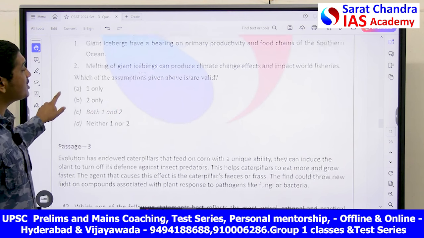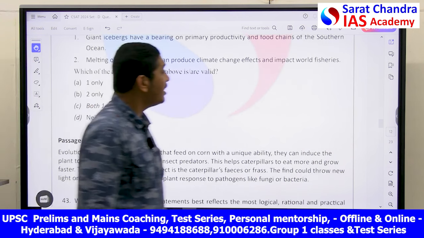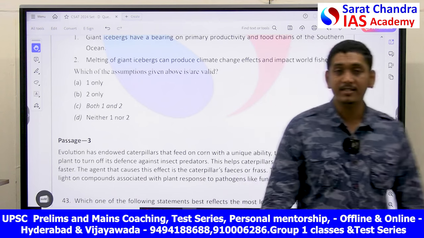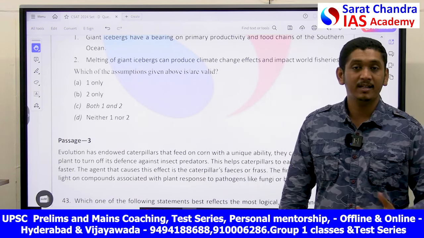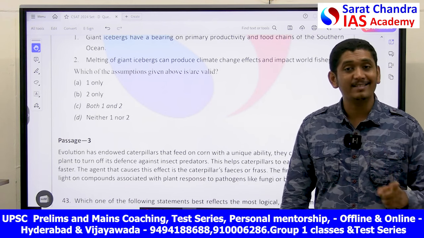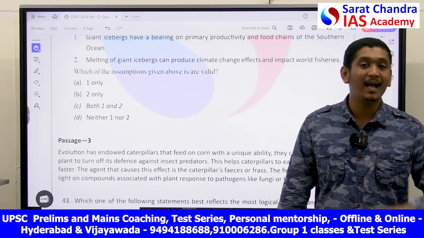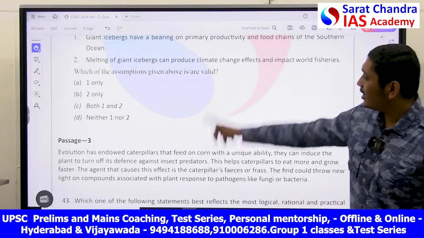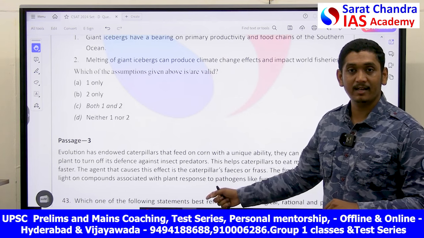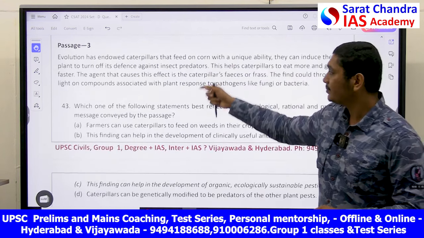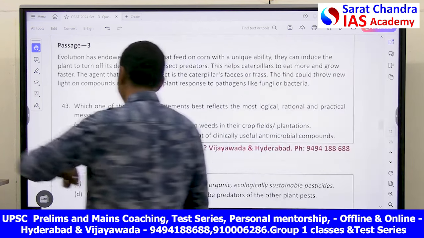Melting of giant icebergs can produce climate change effects and impact worldwide fisheries. Yes, that's what he wanted to say. Plankton is the source of the fisheries. Friends, conclusion, assumption, implication, imply, all are different. What he has assumed here in this case, both 1 and A is your answer. Assumption is right here.